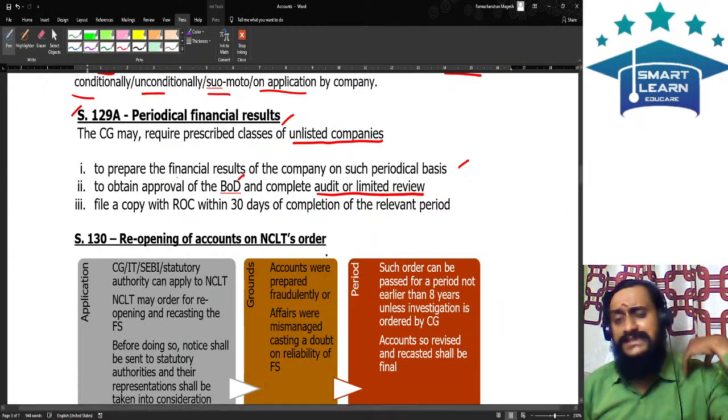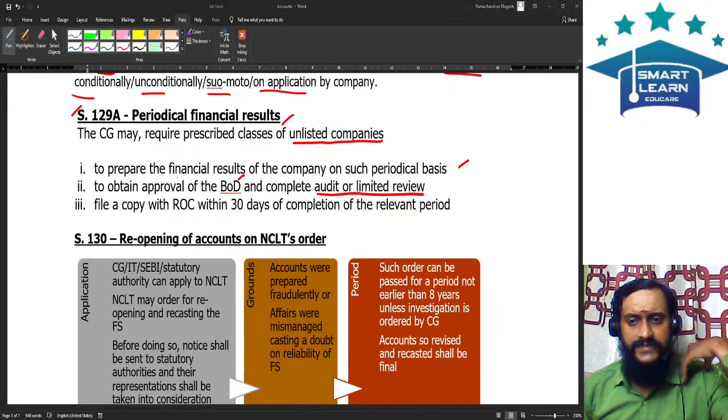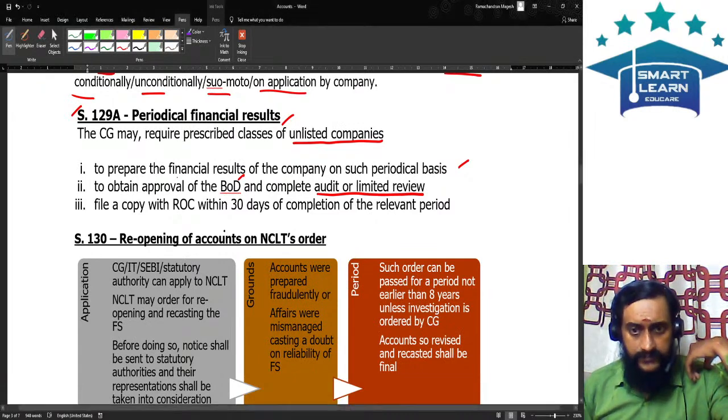If you ask, listed companies are already doing this activity of filing the periodical financial statements because they are required to do so under the SEBI regulations. So listed companies, they are already doing this.